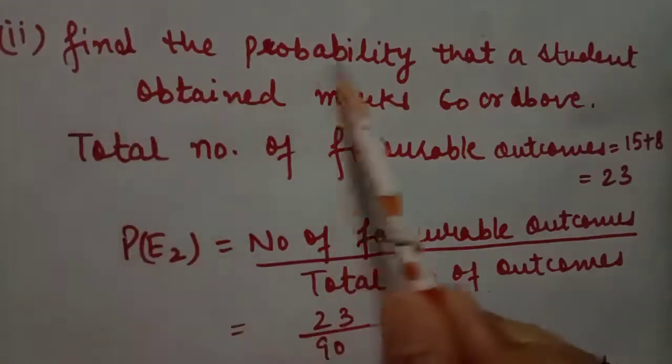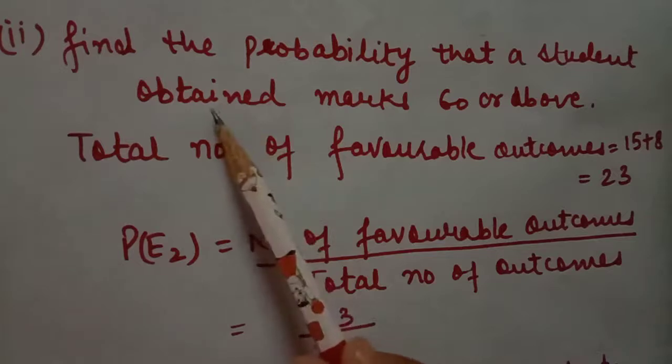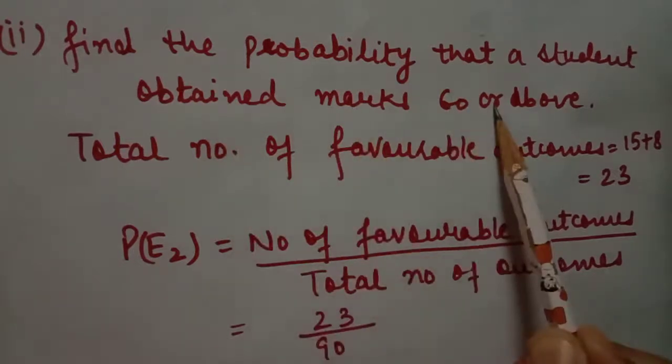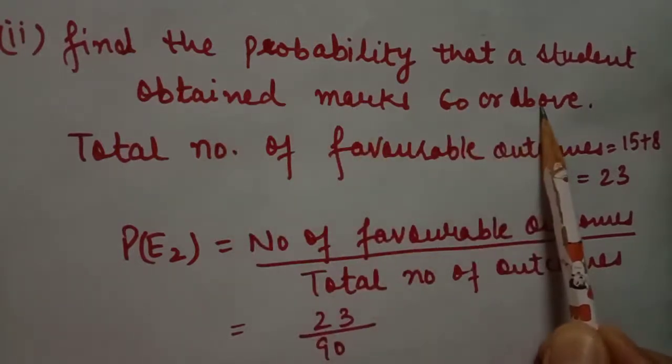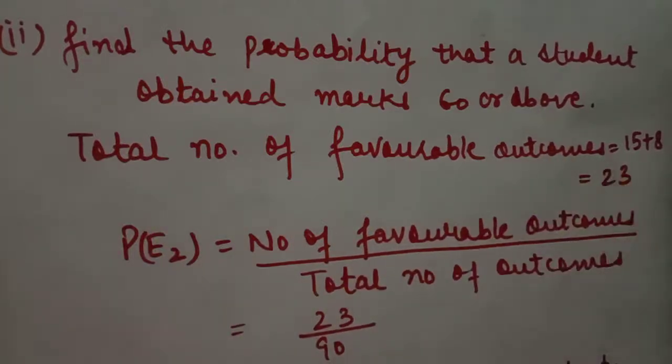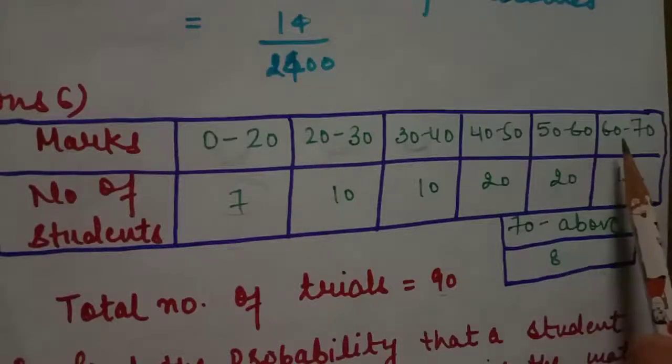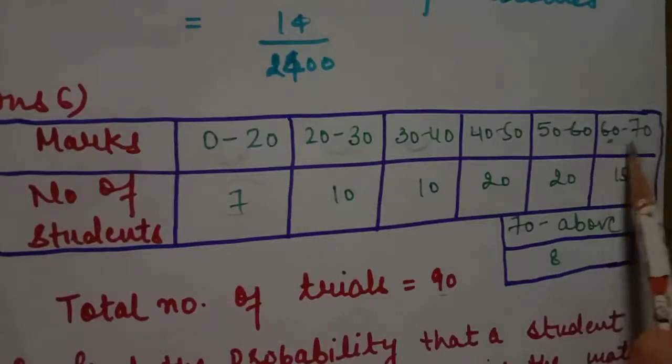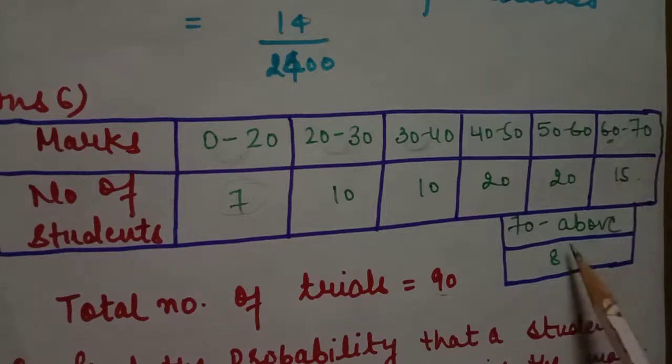Second part is find the probability that a student obtains marks 60 or above 60%. Let us see the total number of favorable outcomes in your table. Students, 60 is included in this and above 60 this also.